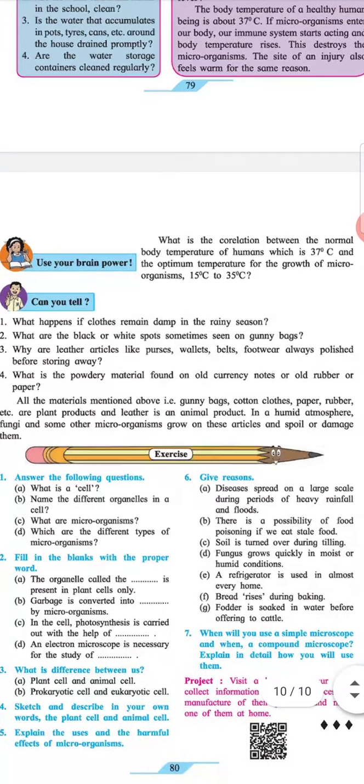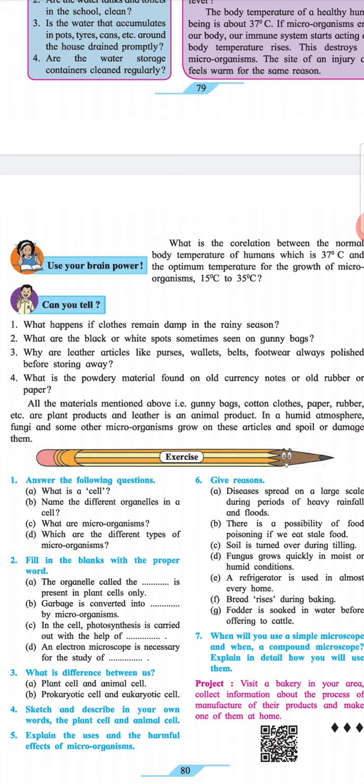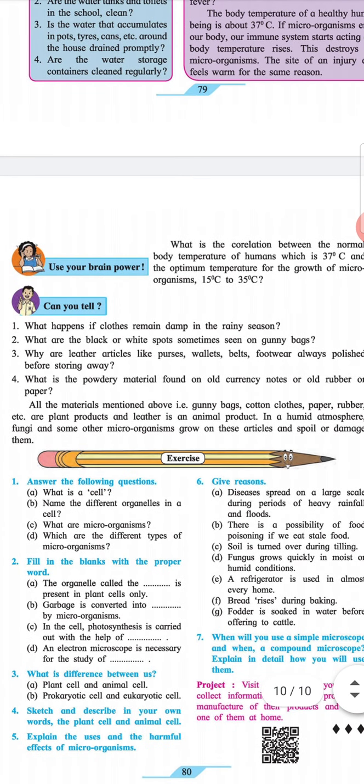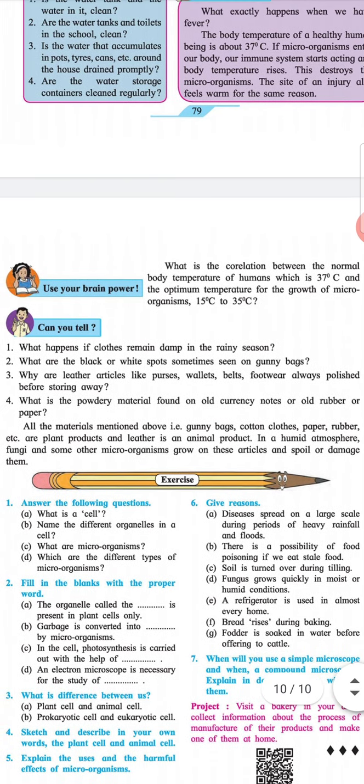All materials mentioned above, that is, gunny bags, cotton clothes, paper, rubber, etc., are plant products, and leather is an animal product. In a humid atmosphere, fungi and some other microorganisms grow on these articles and spoil or damage them.